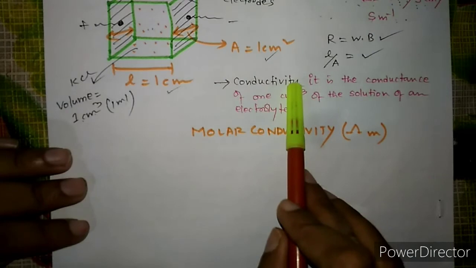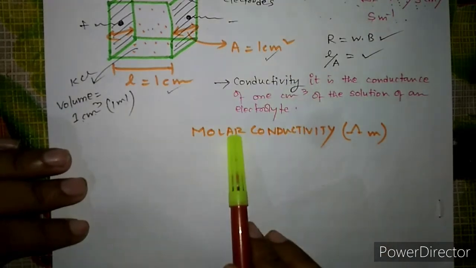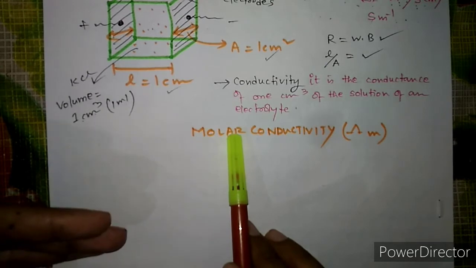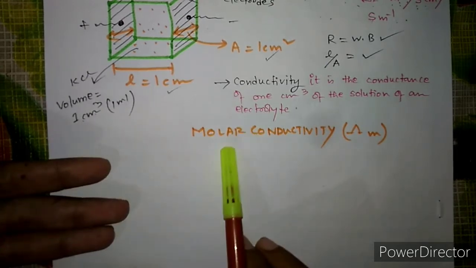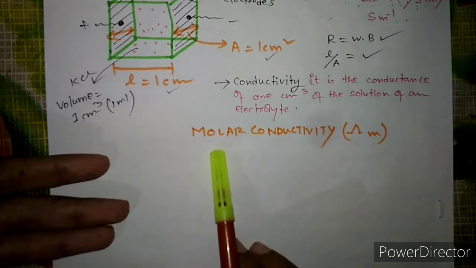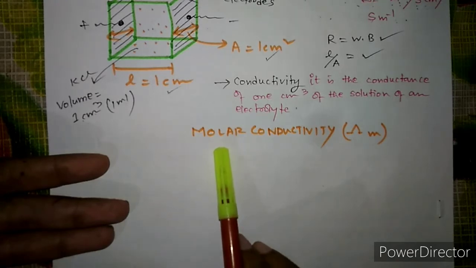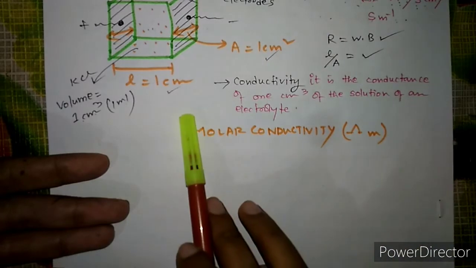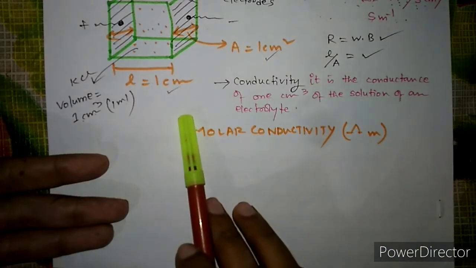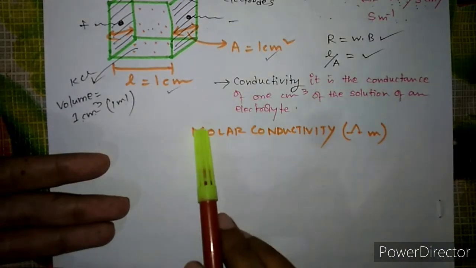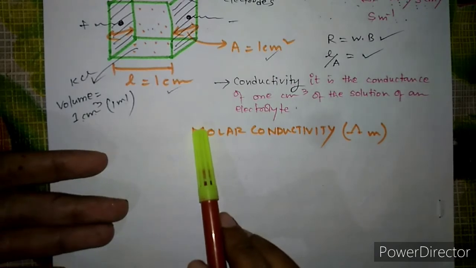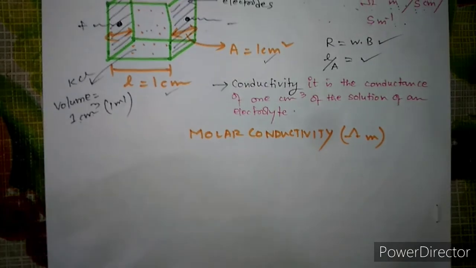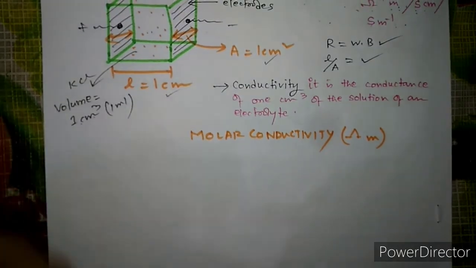We cannot just talk about the conductivity, we have to take into consideration the volume, the concentration, right. Concentration को तो लेना पड़ेगा क्योंकि we are dissolving this electrolyte in some kind of solvent, and hence the concentration has to come into consideration. Hence this term is defined, which is the molar conductivity, or one more is there, equivalent conductivity, but in your syllabus there is only the molar conductivity. Okay, now this molar conductivity, what is the definition, we will see.